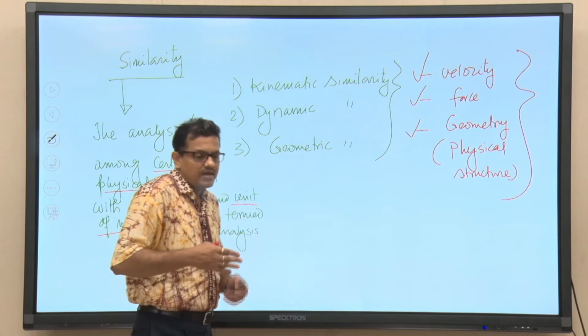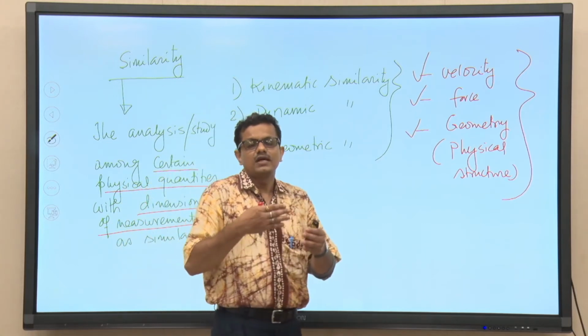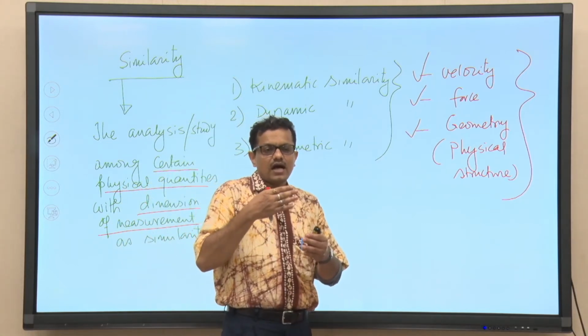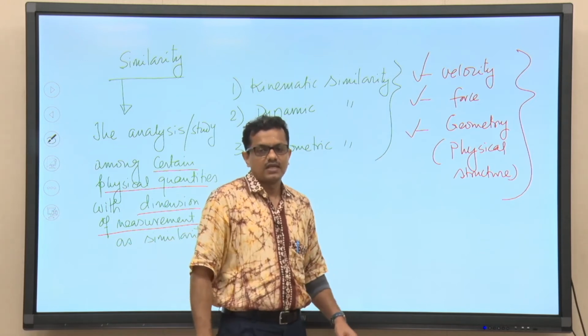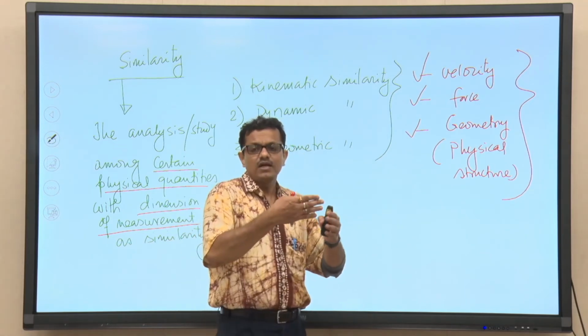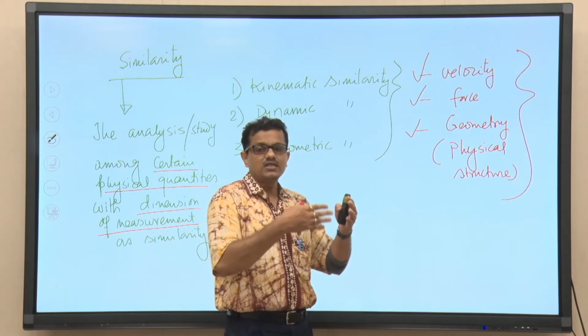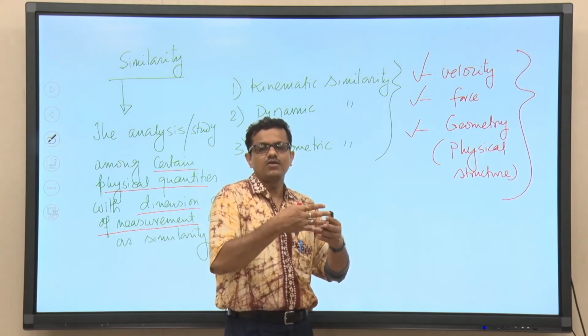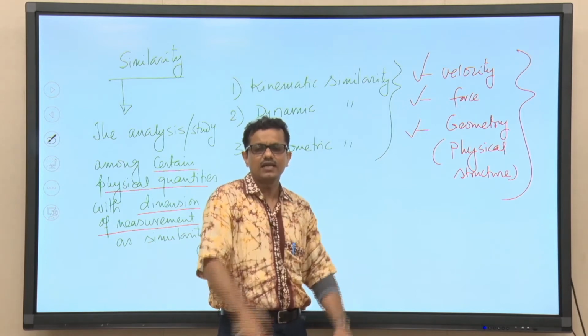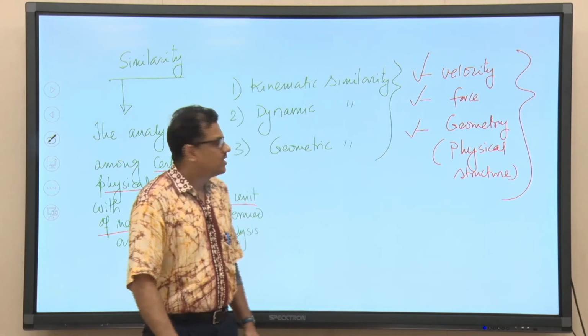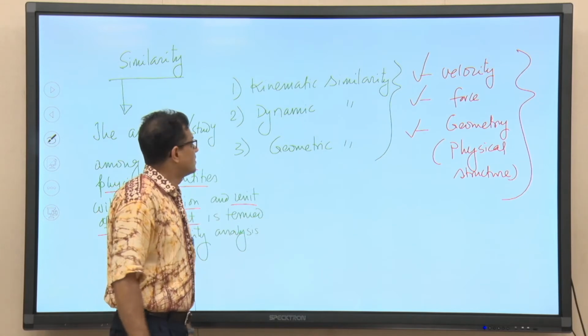The model and prototype are identical geometrically, the forces acting on them are identical, and the velocity vector, velocity diagram, everything of velocity magnitude is identical, then it is said to be kinematic similarity.